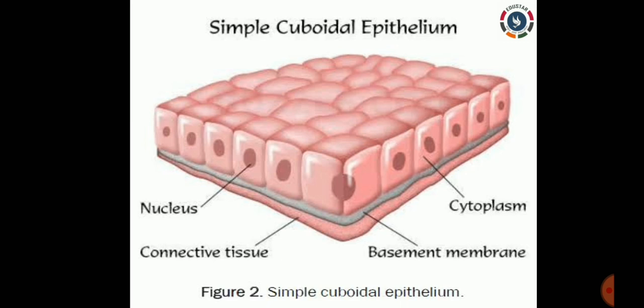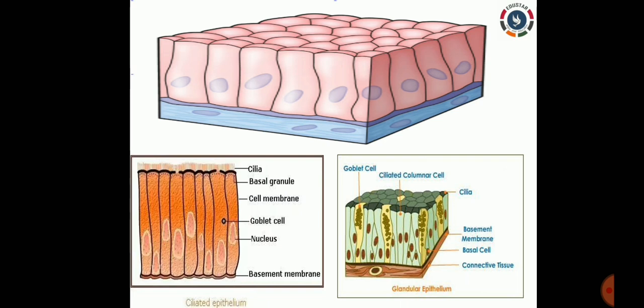And let us see the next type of epithelial tissue, which is called columnar epithelial tissue. If you see the first picture, you can see the cells are arranged in a column. So this was named based on that. You can think of the cells as pillar-like structures, so it is called columnar epithelial tissue.